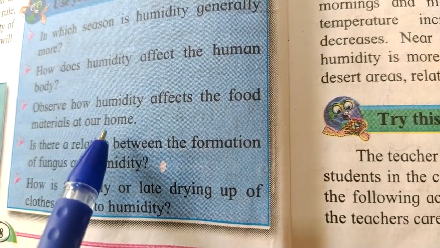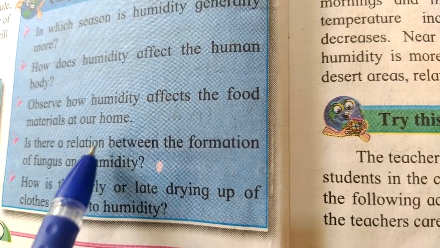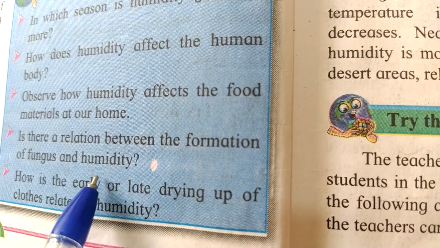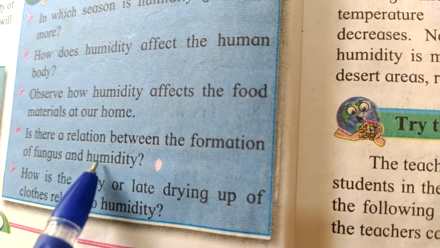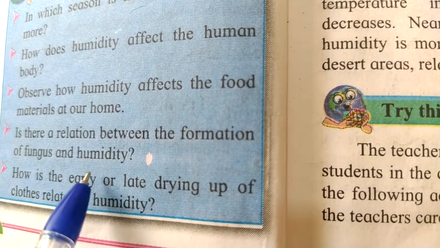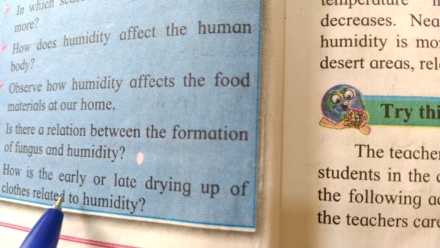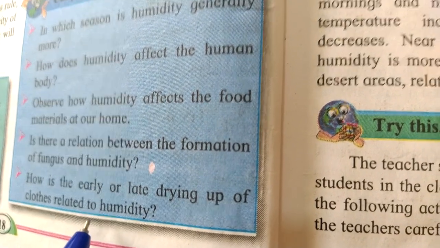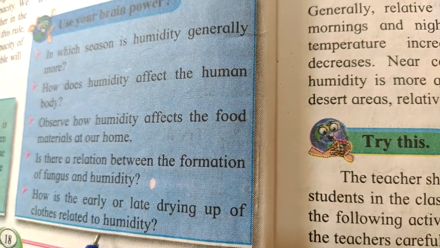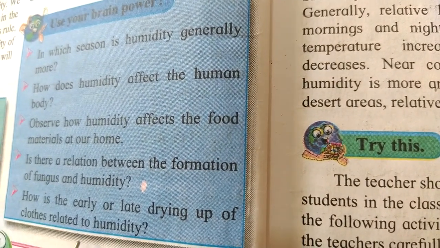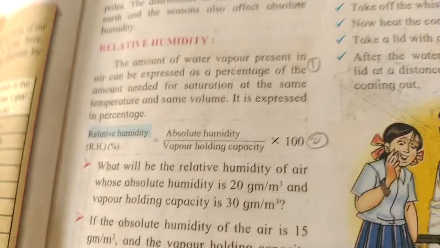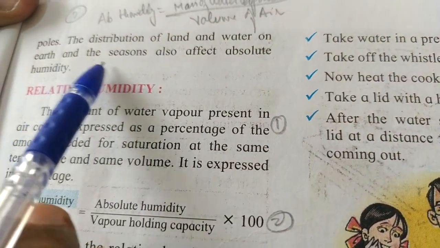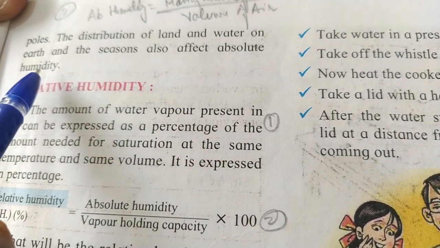Observe how humidity affects the food material at our home. Is there a relation between the formation of fungus and humidity? Also, how is the early or late drying of clothes related to humidity? You have to see whether, if more humidity is there, the clothes dry easily or very slowly. The distribution of land and water on earth and the season also affect absolute humidity.